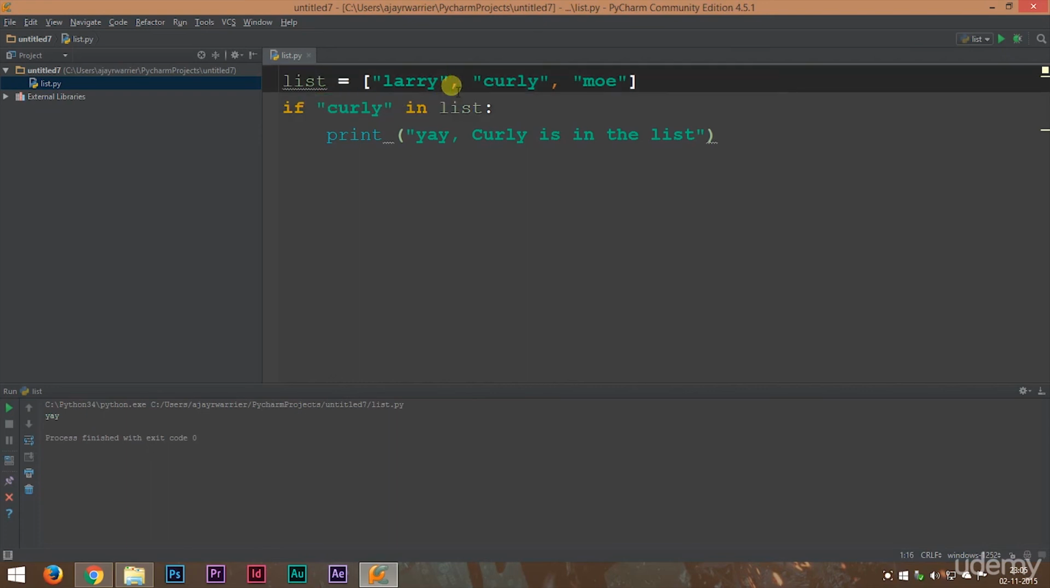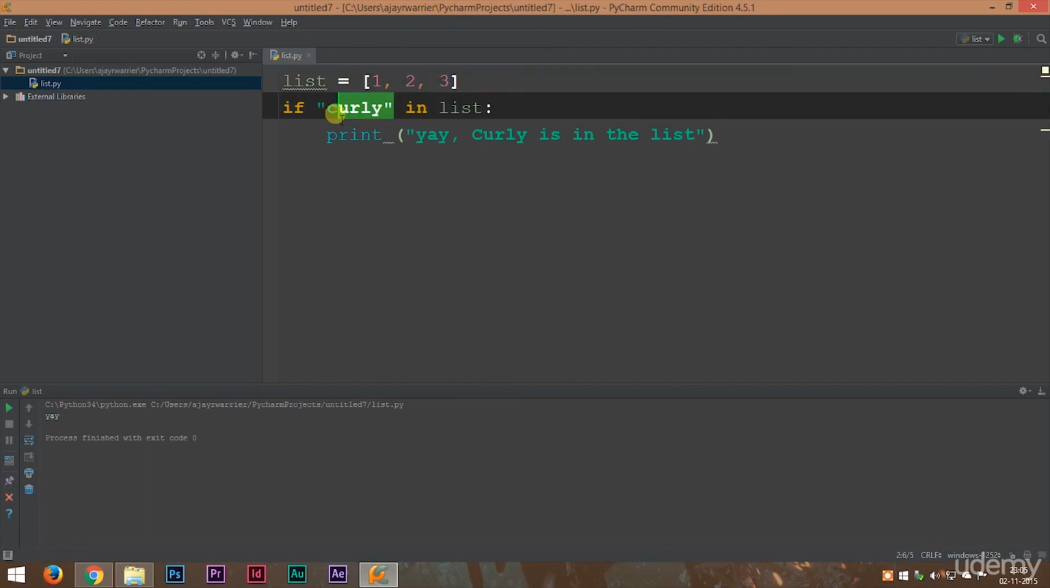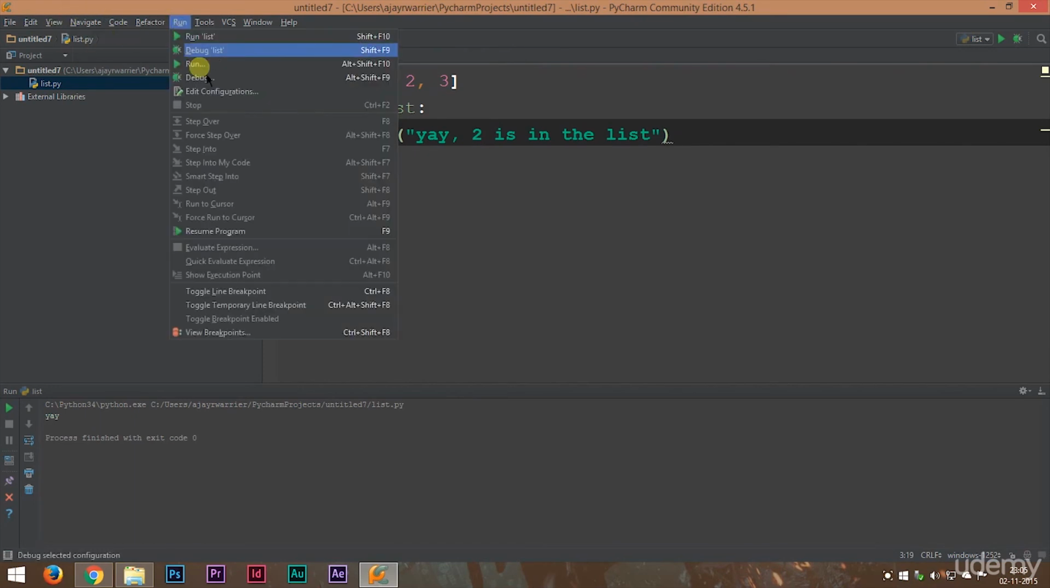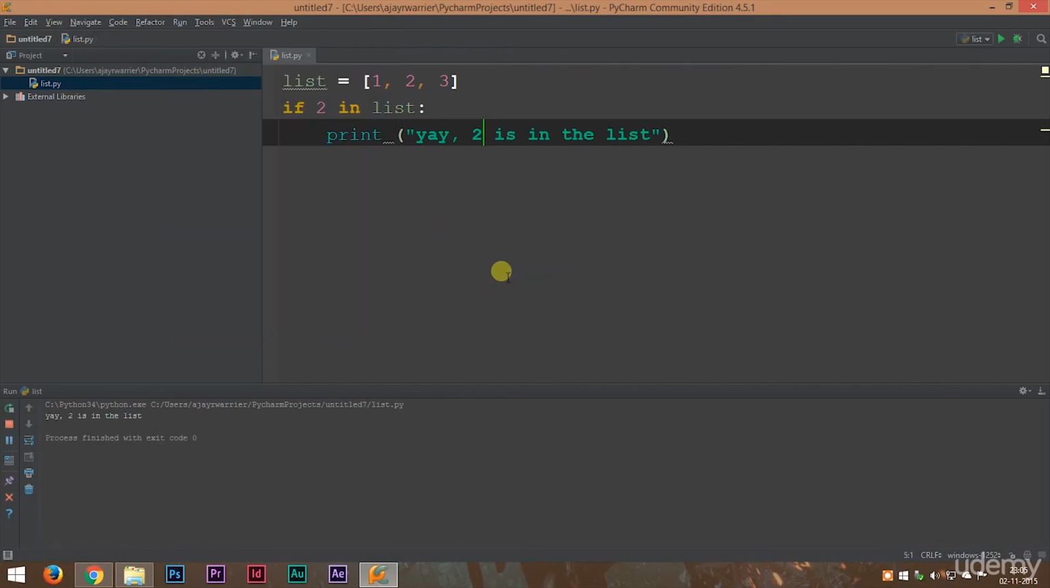We can do the same with numbers. Instead of a string list, we can have a list of numbers. If 2 in list, print "Yay, 2 is in the list." Okay, let's run this. And we get the output, "Yay, 2 is in the list."